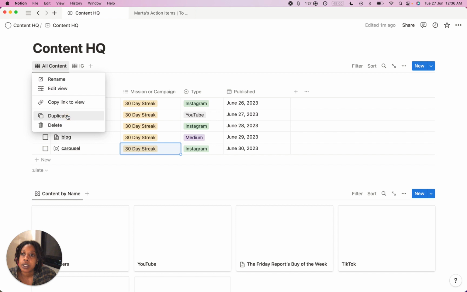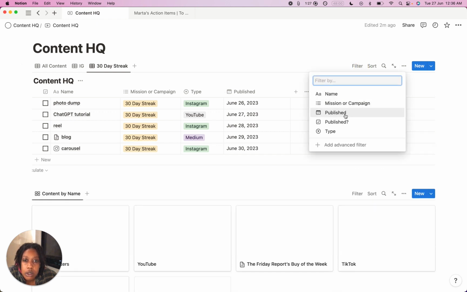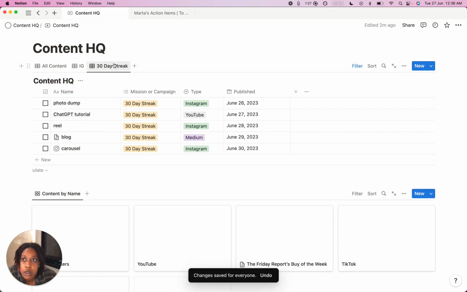I'm going to duplicate this. It'll actually make it easier. I'll call this 30-day streak. And that way I can just filter by mission or campaign, 30-day streak, save, filter, and then I'm just going to move this over here and just focus on that.